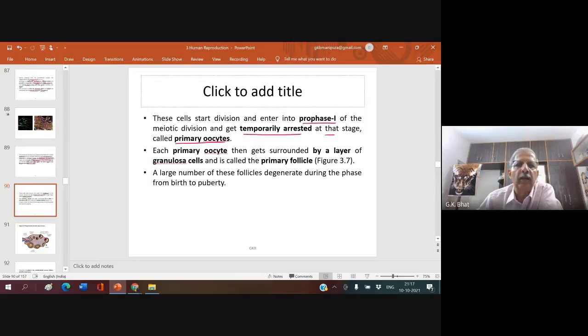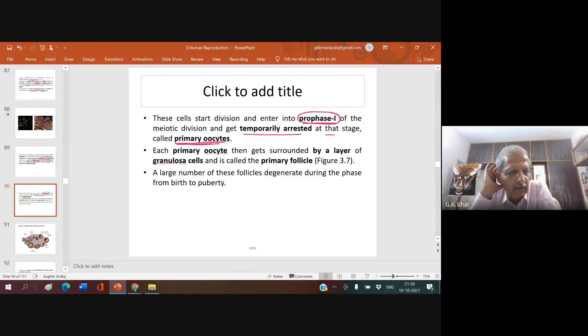And you must know that in the primary oocyte, the cell division is arrested in prophase 1, temporarily arrested, right? That means whenever a female baby is born, her oogenesis got started and it got arrested in the prophase 1 stage.